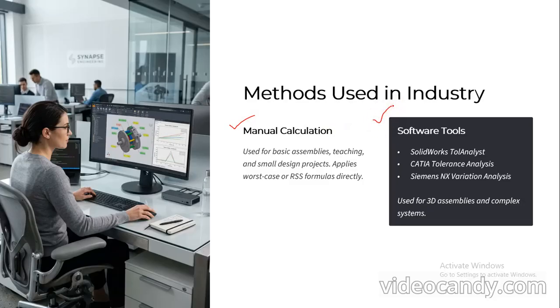In case you are using SolidWorks, it has a tool called SolidWorks tolerance analysis. If you are using CATIA, it has a separate tool called CATIA tolerance analysis. For Siemens, it is Siemens NX variation analysis. All these tools available in the particular CAD software can help you to do this type of stack up analysis.